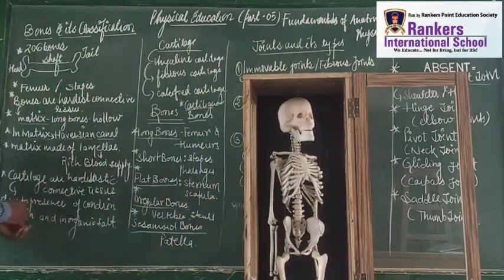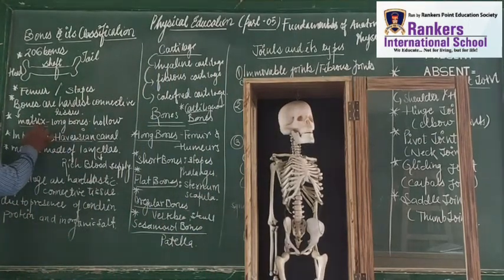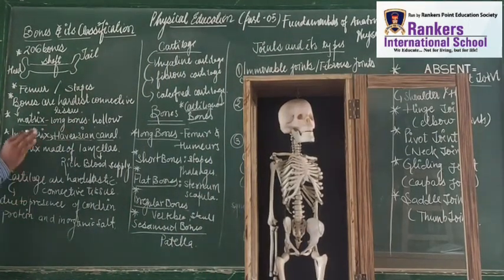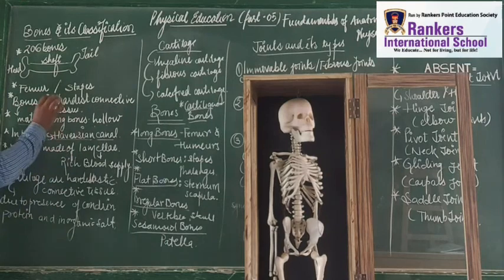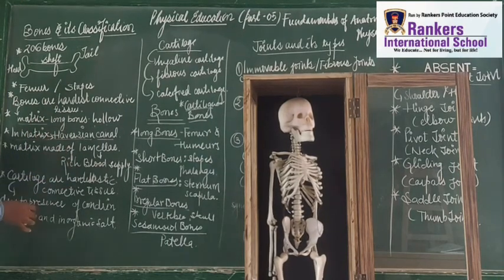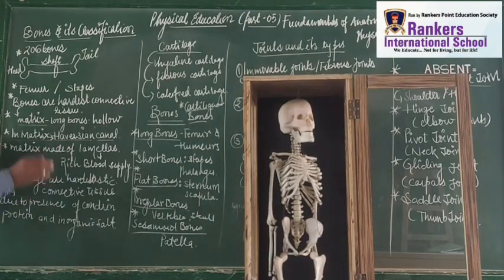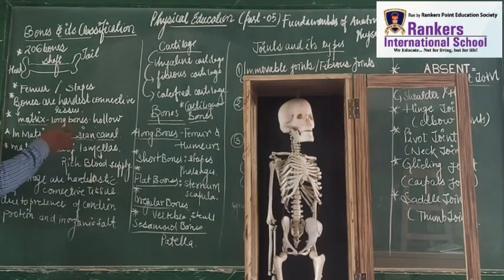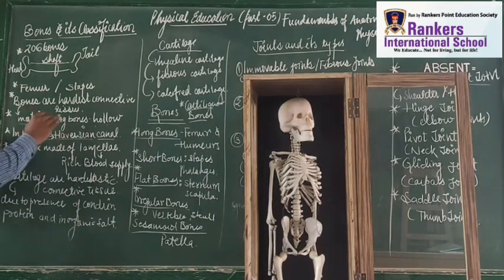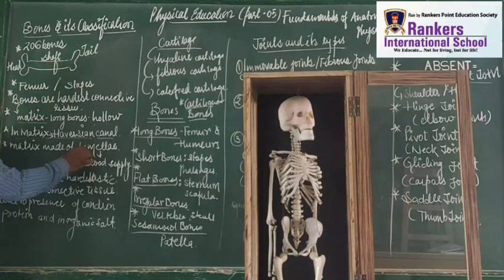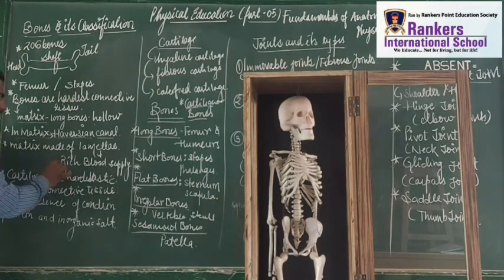Right, students, so let's recapitulate it. If you talk about the long bones, long bones are generally hollow. Matrix has Haversian canals. If you talk about the layers, the layers have the lamella. That means matrix is made up of lamella, and lamella is very rich in blood supply.